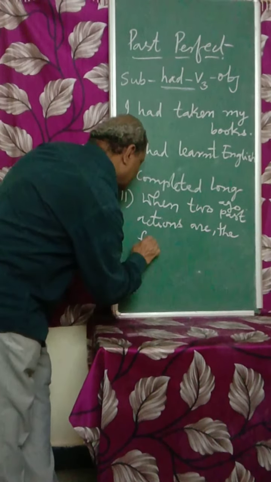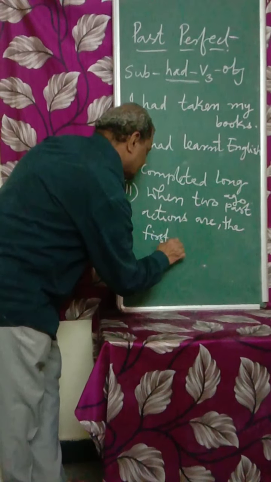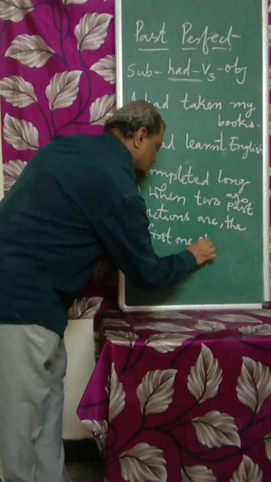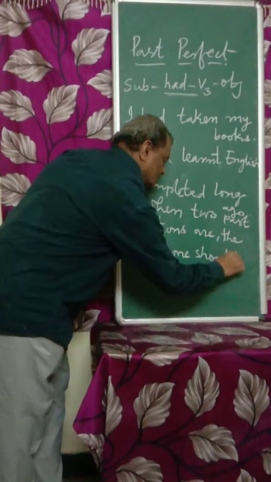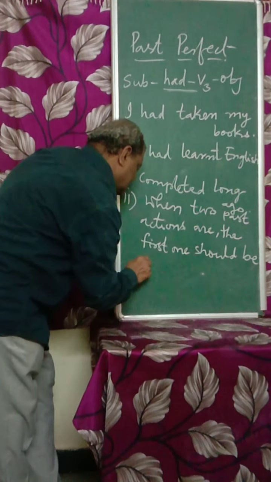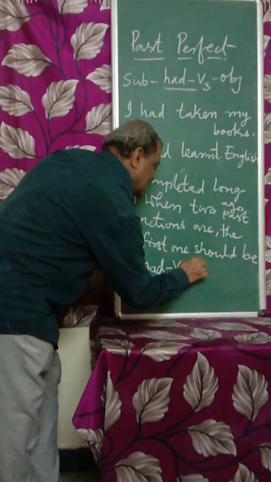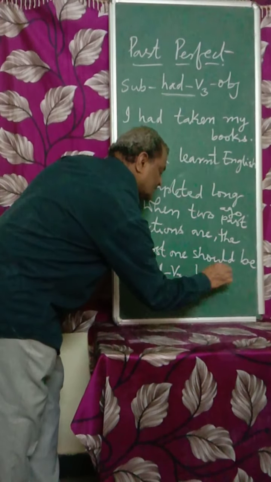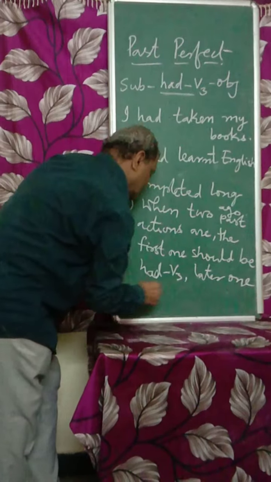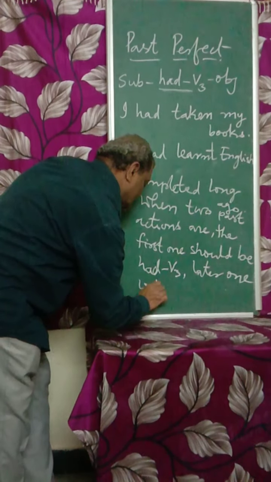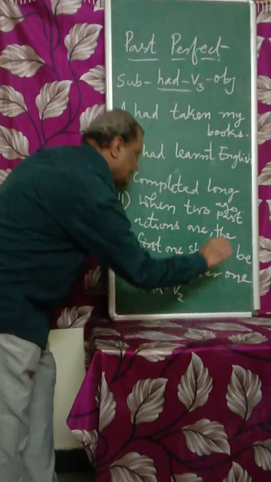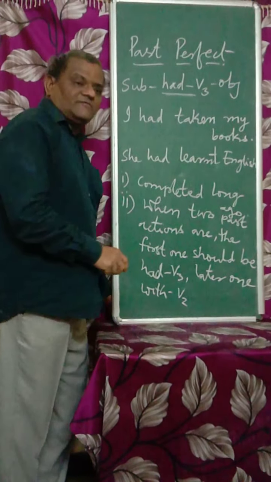The first one should be with had V3, and the latter one should be with V2. I give you an example so that you can understand very clearly.